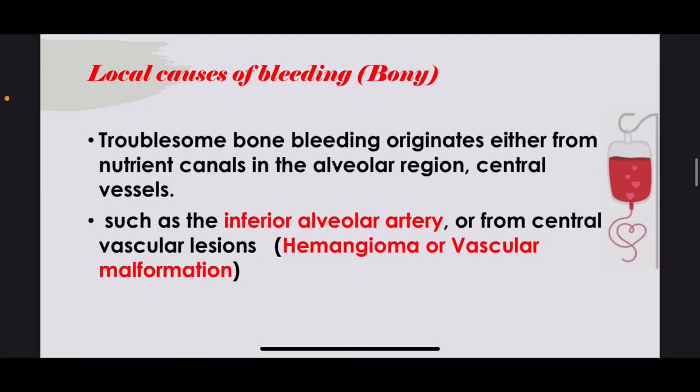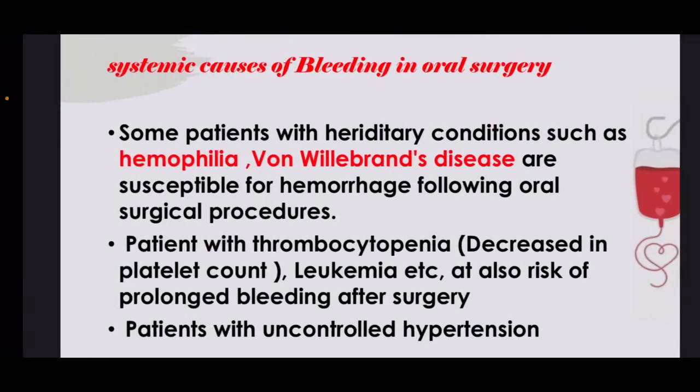Local bony causes of bleeding originate either from nutrient canals in the alveolar region, central vessels like the inferior alveolar artery, or from central vascular lesions like hemangioma or vascular malformation.